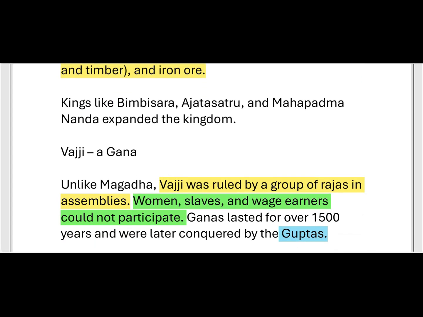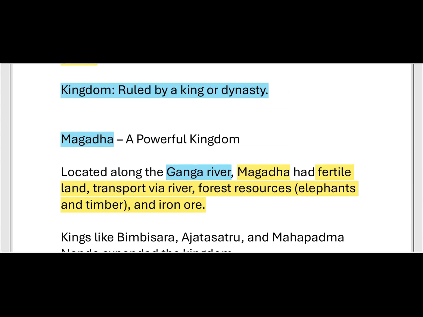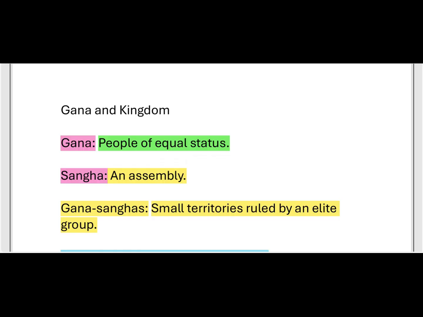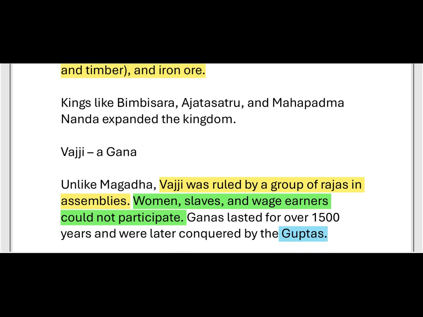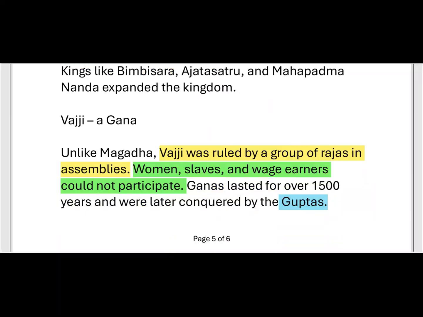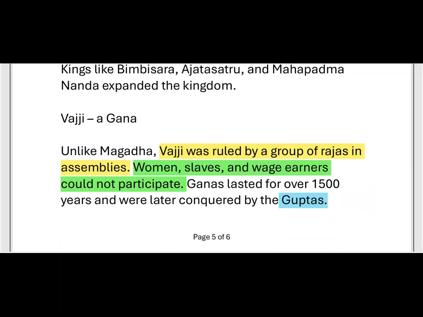And another was Vajji. Here it is a Gana, meaning people of equal status. Unlike Magadha, where rulers ruled, Vajji was ruled by a group of Rajas in assemblies.